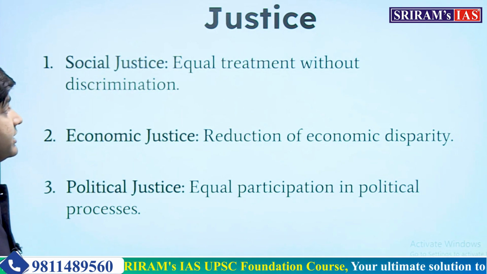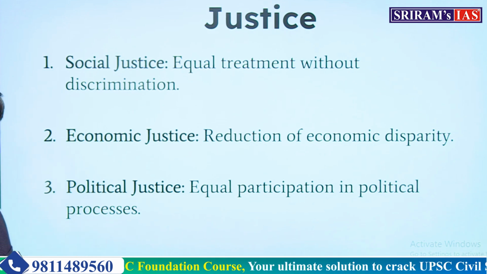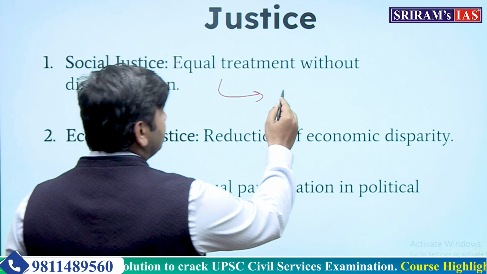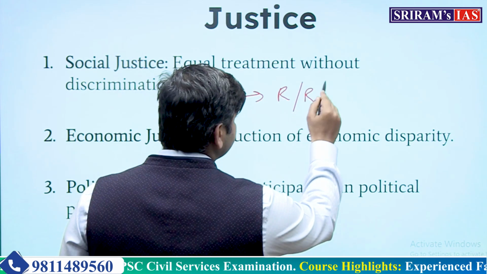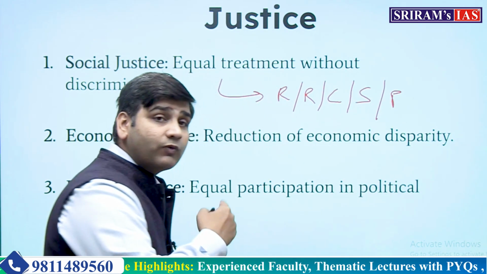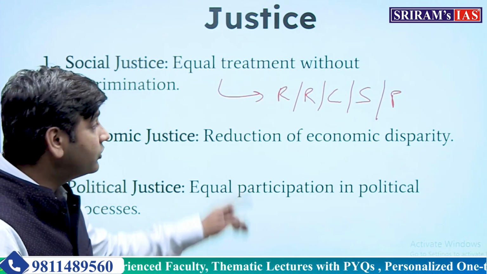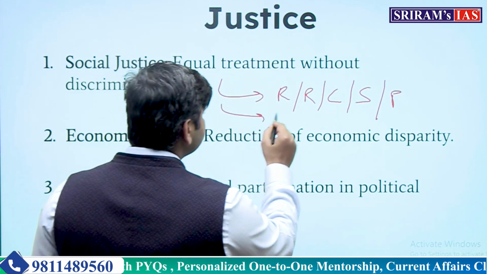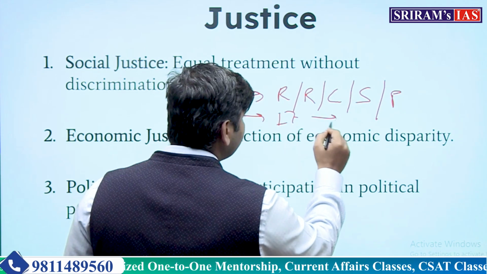Okay, social justice, equal treatment without discrimination. So we have these grounds: religion, race, caste, sex, place of birth. No one must be discriminated on these grounds. Untouchability under Article 17 is abolished.